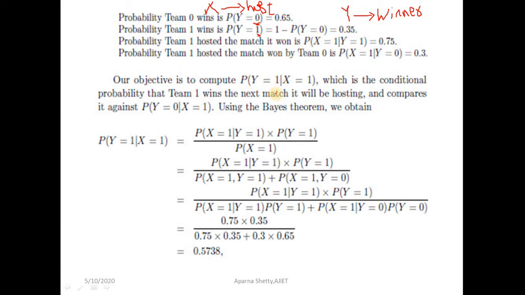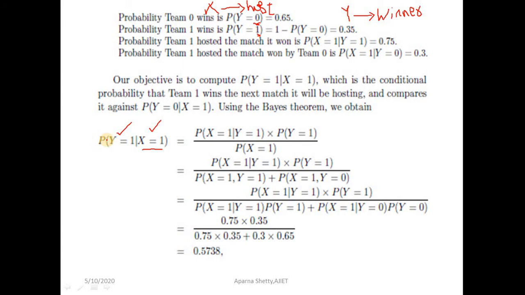We want to find the probability that team 1 is winning the match that it is going to host. So we know that team 1 is hosting the match. We want to find the probability that team 1 will win the match that it will host.